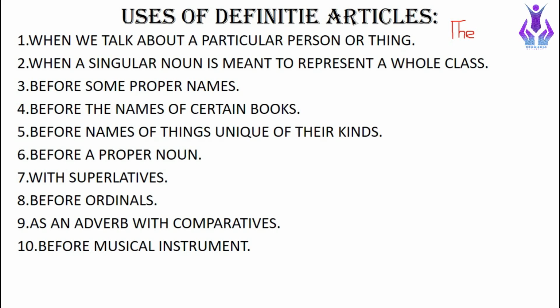The next one is before a proper noun. Before any proper noun, we put "the" along with them. For example, when we say "the immortal Shakespeare" or "the great Caesar," we put "the" along with them.